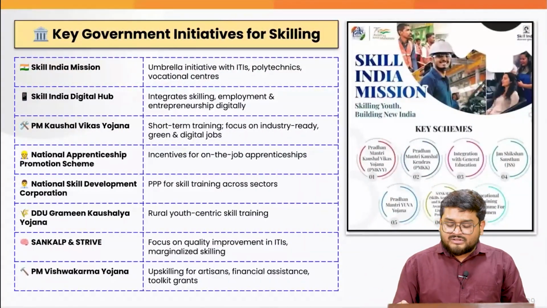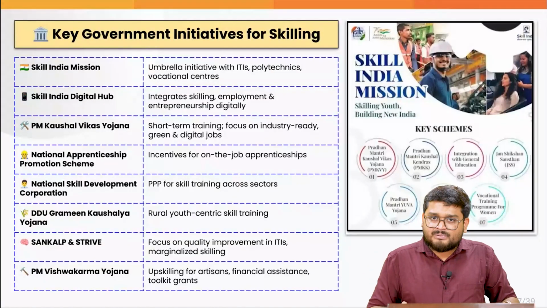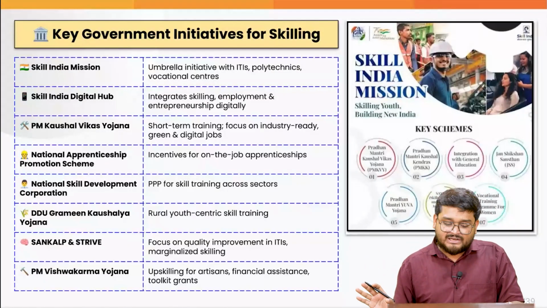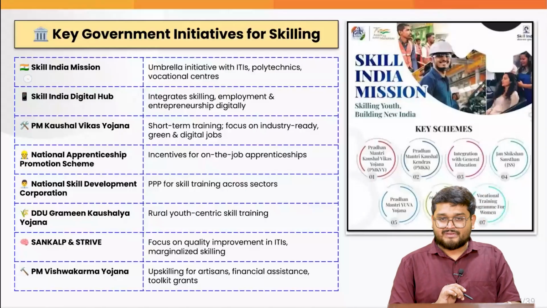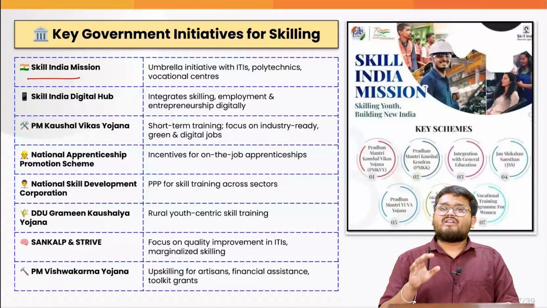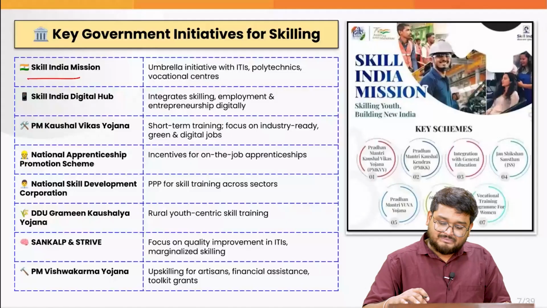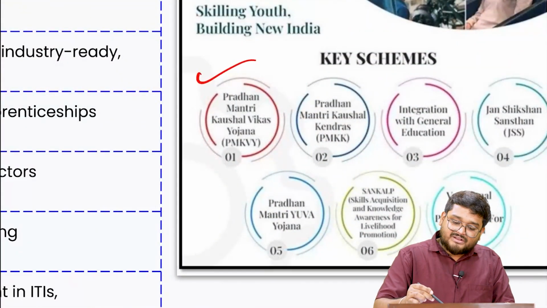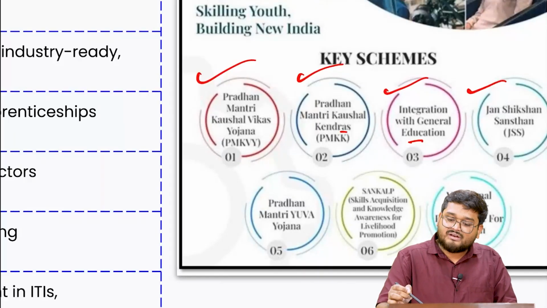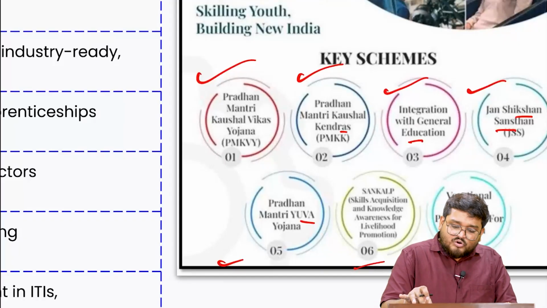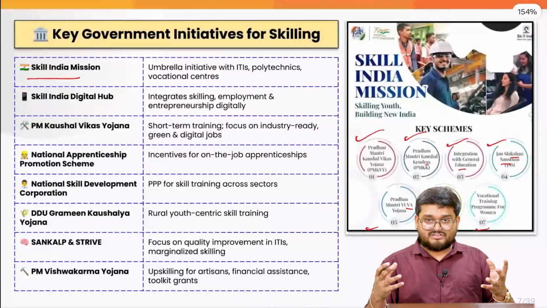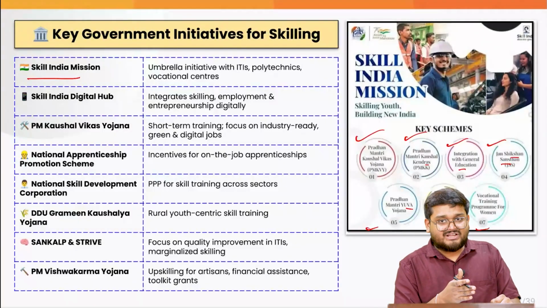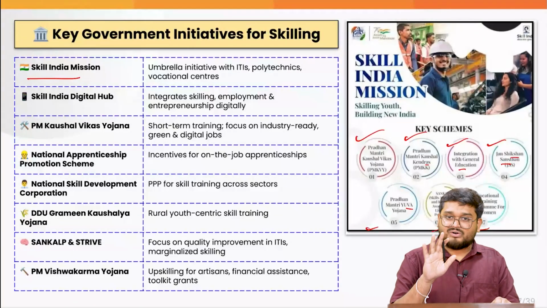So that is why the government has worked on this over a period of time. We have so many government initiatives. Firstly, we have the umbrella mission, that is the Skill India mission, where we have so many initiatives. For example, within it we have the Pradhan Mantri Kaushal Vikas Yojana, Pradhan Mantri Kaushal Kendras, integration with general education, Jan Shikshan Sansthan, and so many other aspects such as the PM Yuva scheme. So this is actually the umbrella policy, right? For any initiative in the country, there needs to be a policy. So this is a policy name.